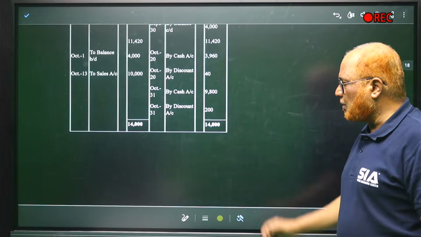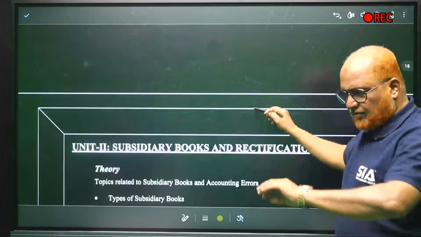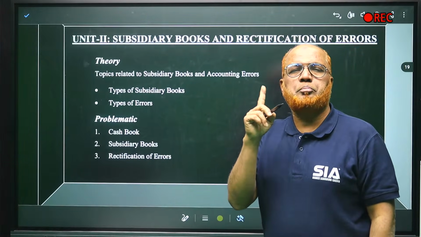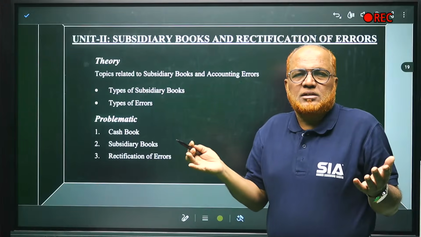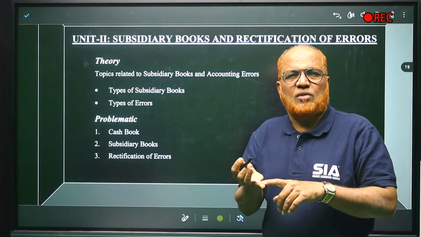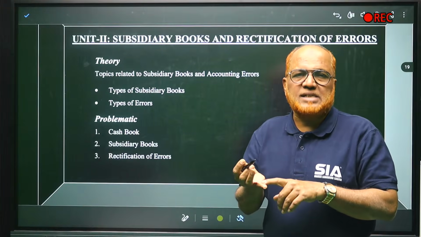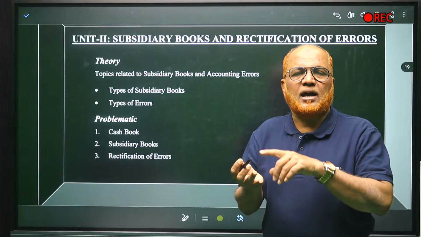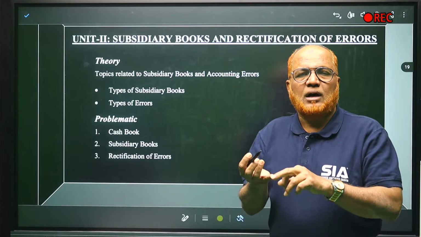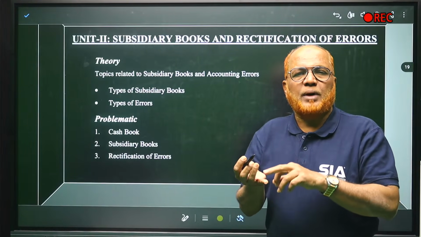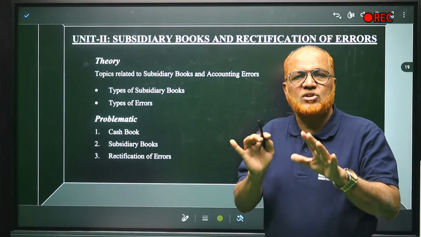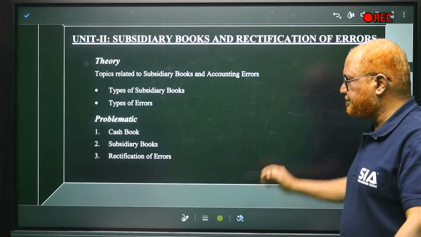This is the problem. So I have completed unit number 1, that is accounting process. What we have learned, the theory: what is accounting, what is financial accounting, what are the objectives of accounting, then what is accounting cycle, accounting concepts and accounting conventions, theoretical part 1. Problematic part, we have learned how to make the trial balance and how to pass the journal entries and how to make the ledger account. This is a revision for unit number 1.